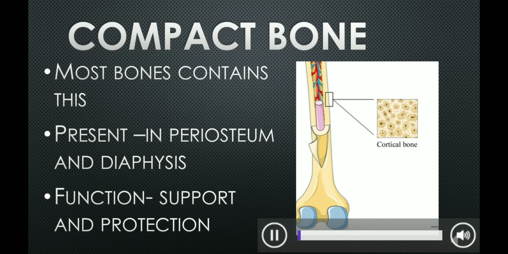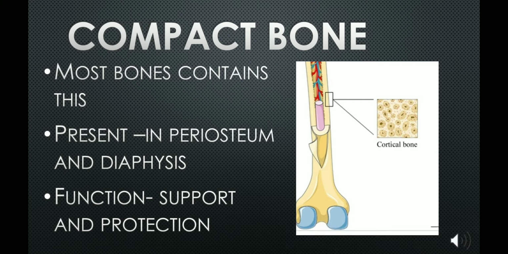So now we will discuss compact bone and spongy bone. When you histologically examine a bone, you can see both compact and spongy bone in it. Only the distribution differs. So now we will deal with the first topic, compact bone. Compact bone is also called cortical bone.